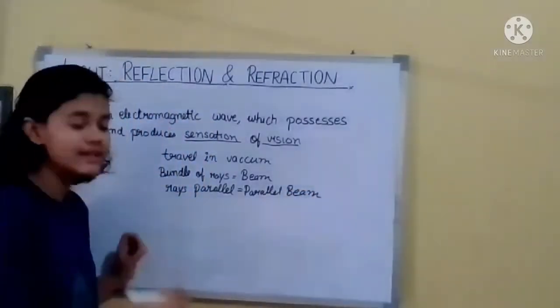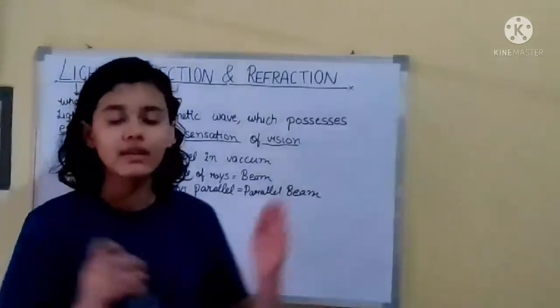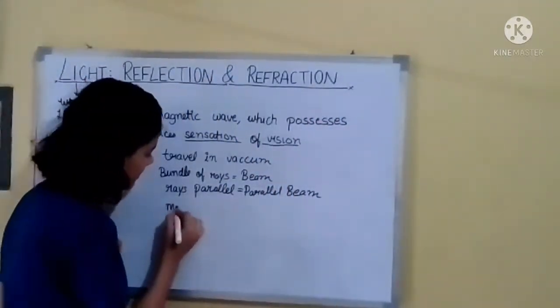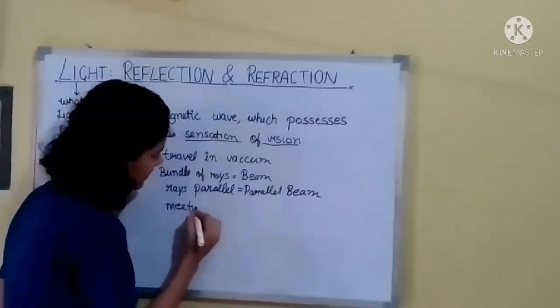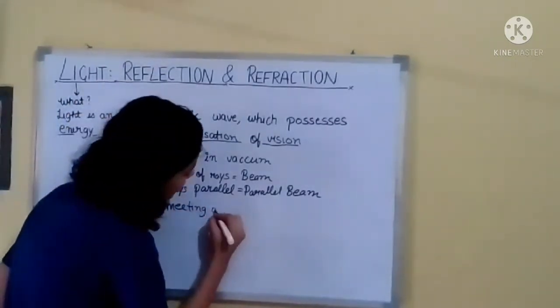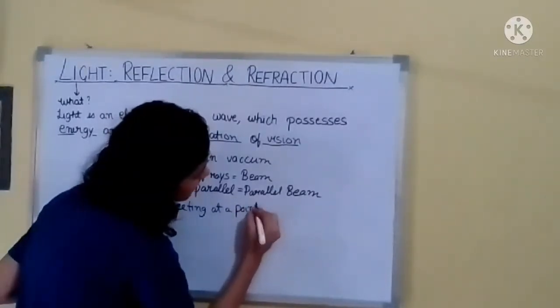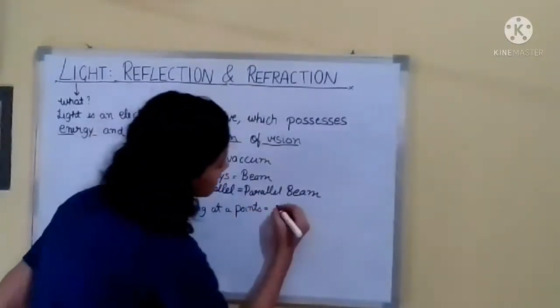Now when these rays are coming and meeting at a point, then it is known as a converging beam.